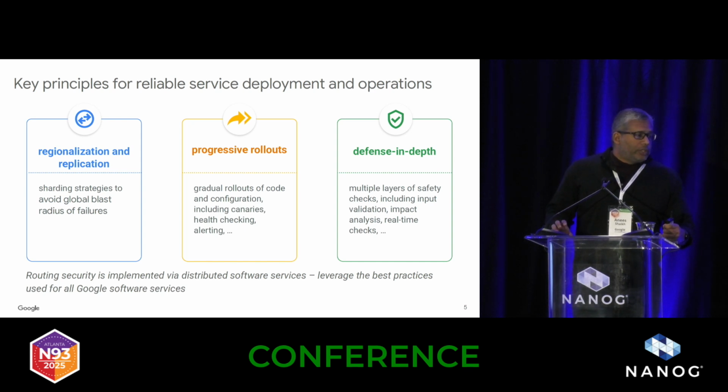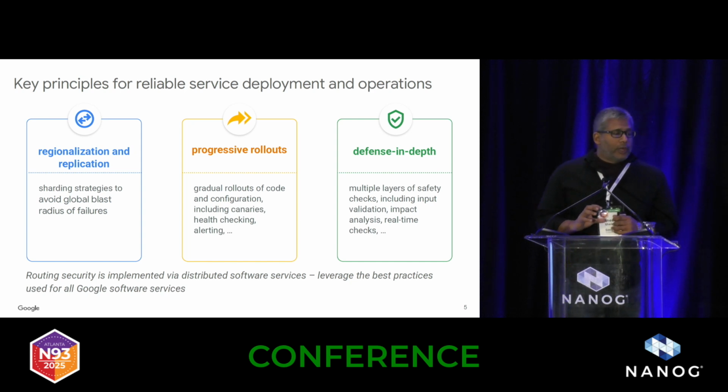One is regionalization and replication. This refers to the idea that we want to make sure that the services we deploy are sharded so that each individual instance of the service only manages a portion of something, whether it's a portion of the network or a portion of the address space. I'll show you what the sharding strategies look like for the filtering solutions. But that's the general idea, and the whole objective is to make sure that we don't have a single instance causing a multi-region or global failure. So this is the point of regionalization of services.